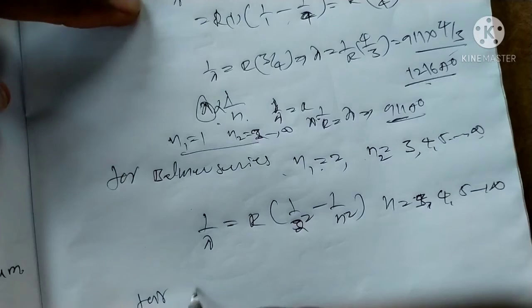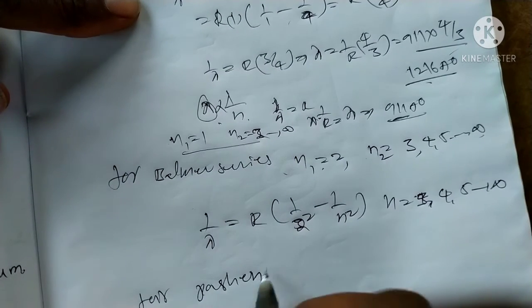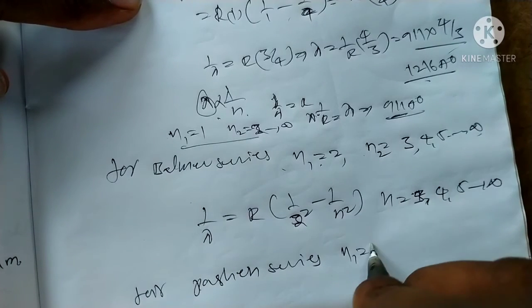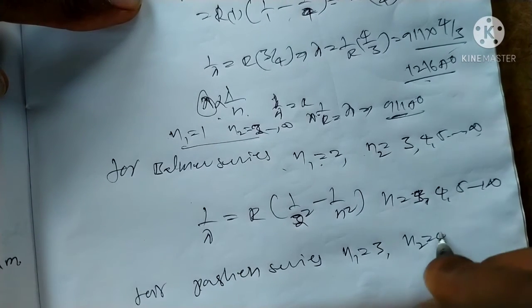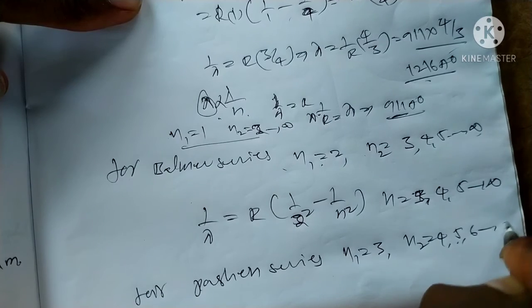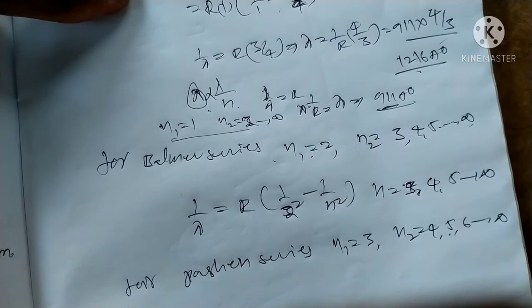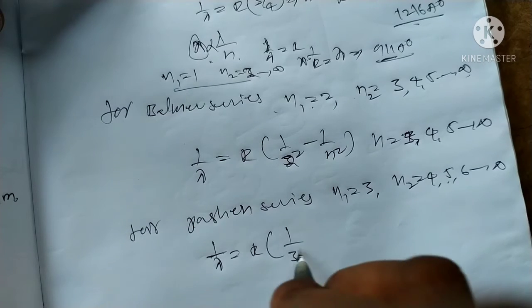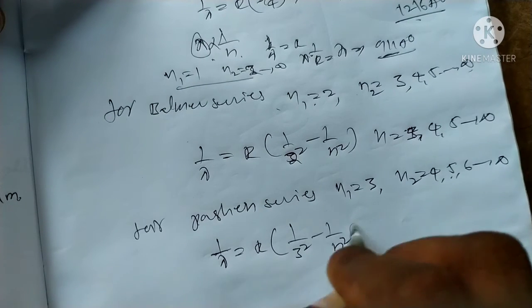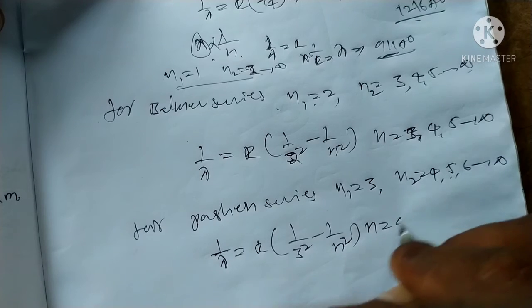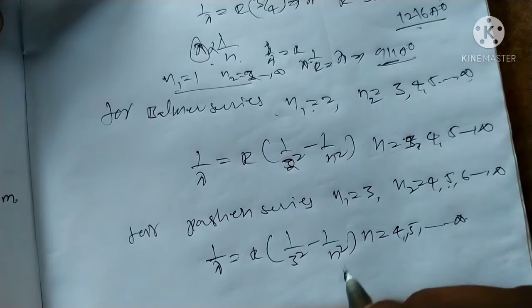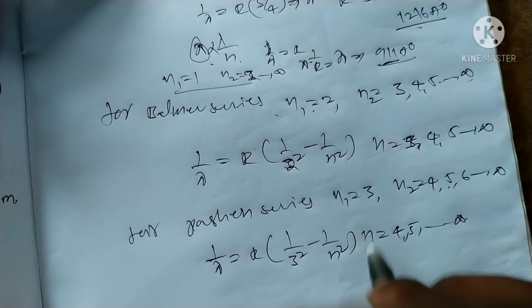For the Paschen series, n1 is equal to 3, n2 is equal to 4, 5, 6 to infinity. You can write the wavelength form: 1 by lambda is equal to R into 1 by 3 square minus 1 by n square. Here n is equal to 4, 5, 6 up to infinity. We get minimum wavelength and maximum wavelength.